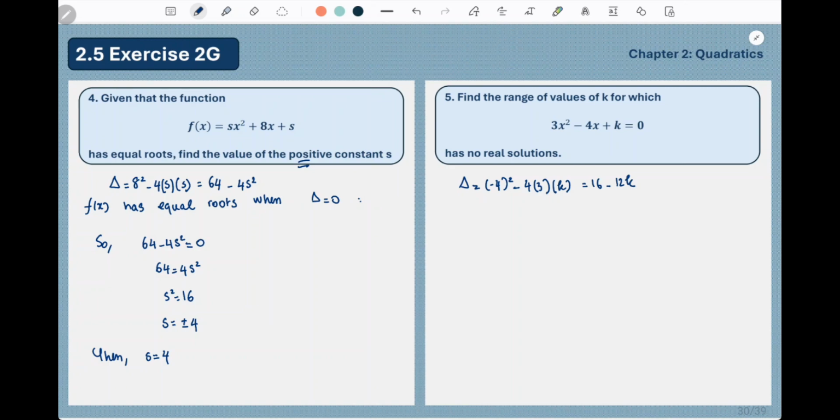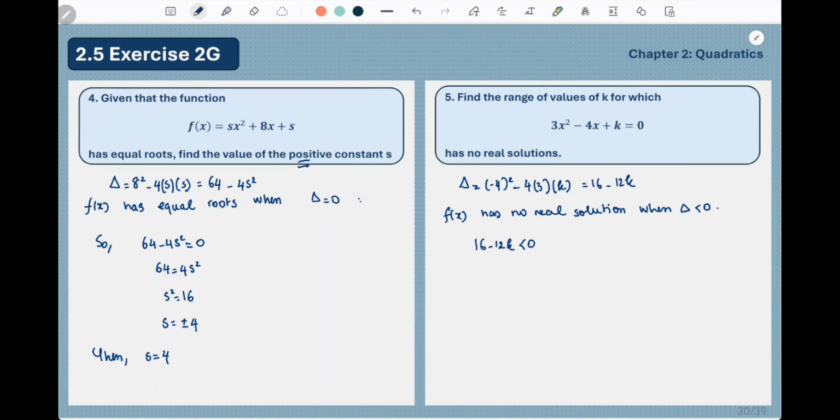That is perfect. So f(x) has no real solutions when delta is less than 0. Okay, so let's apply this. 16 minus 12k less than 0.